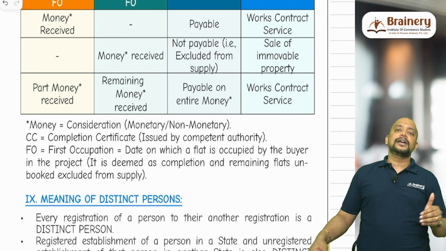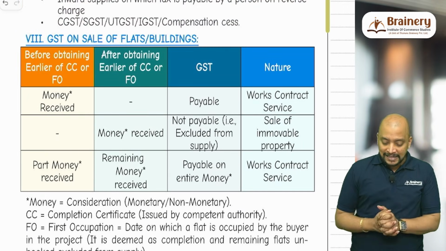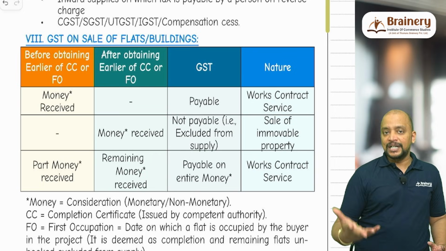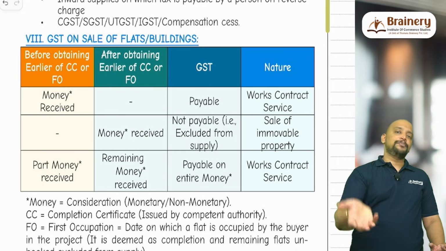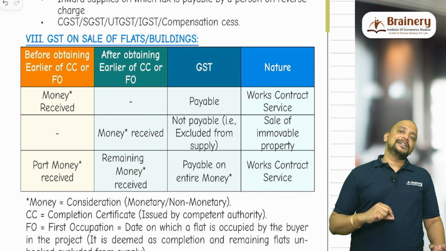Then next, in this regard, you need to remember the treatment in case of a joint development agreement. For example, I am the landowner. I will be giving you the development right. You are the builder. For this development right, you will be giving me 3 flats as consideration. Now, what is the transfer here?